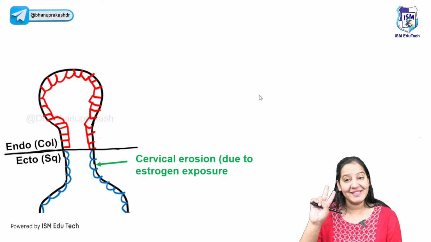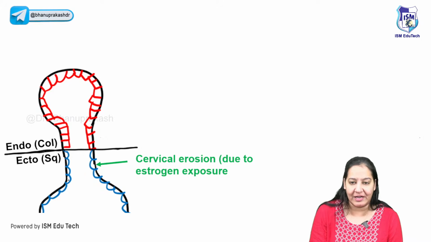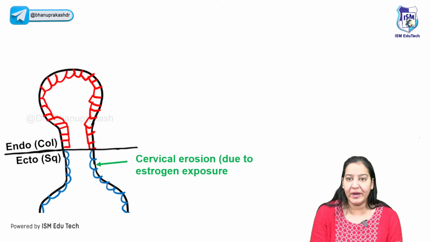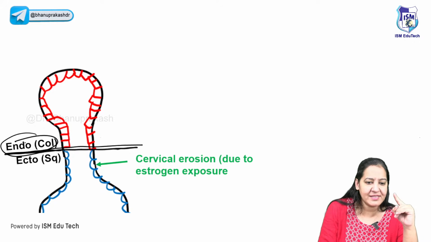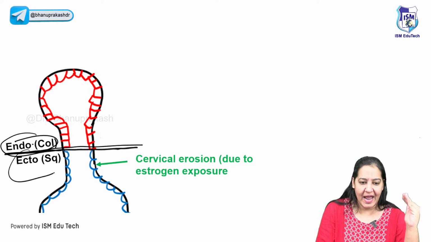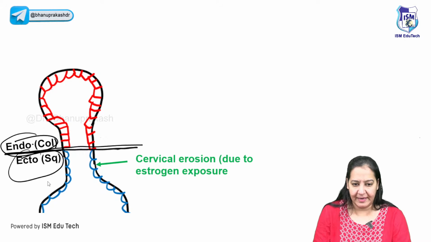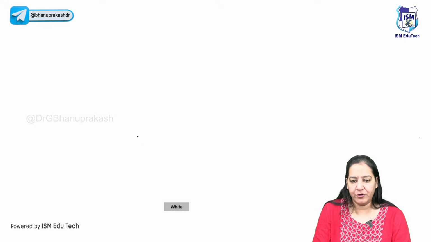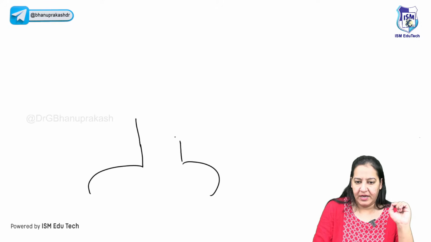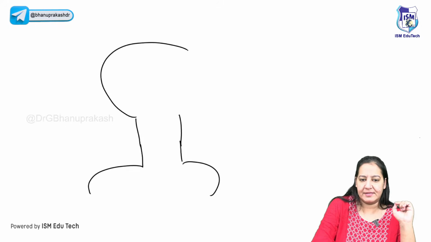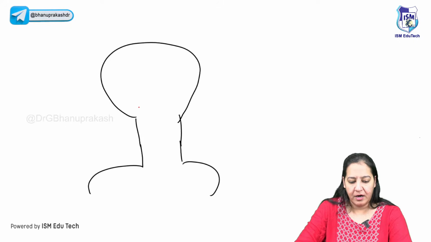You got my point. And the second example here is the ectocervix. As I've told you, in females, there are two types of cervix: endocervix, which is columnar epithelia, and ectocervix, which is squamous epithelia. I would like to draw it again to explain something. I'm drawing the cervix.